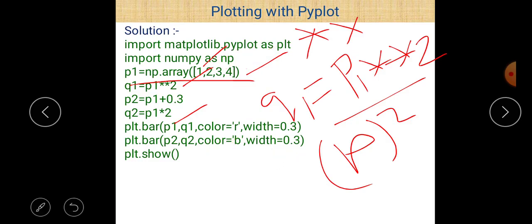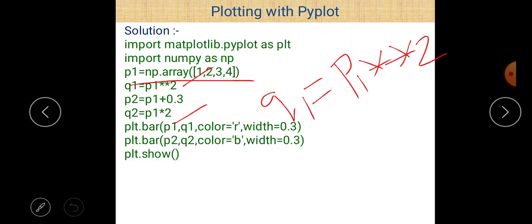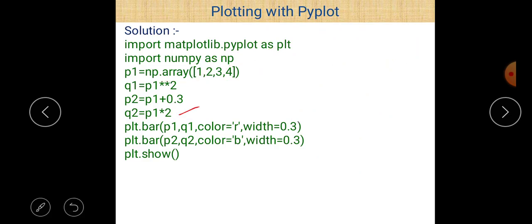Okay. Similarly, when we get q2 here, then p1 multiplied by 2 means each and every term is multiplied by 2 here because this is an array. And we have to draw a chart between p1 and q1 and between p1 and q2, but both these graphs basically override each other, the bars override each other. So here we give a value p2 which is equal to p1 plus 0.3.